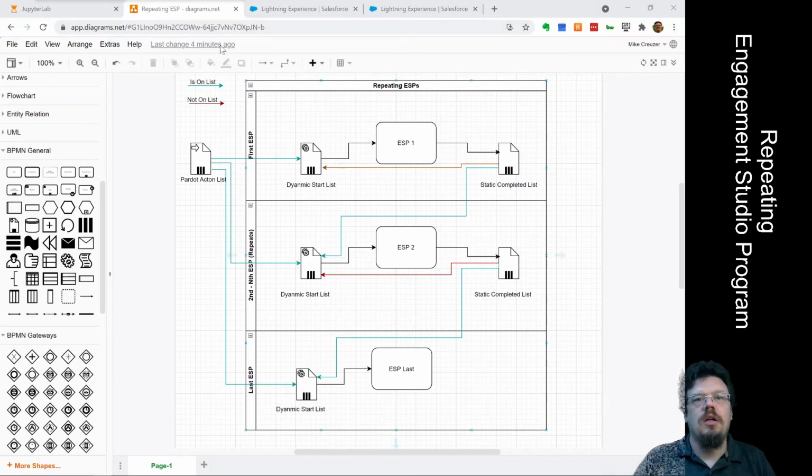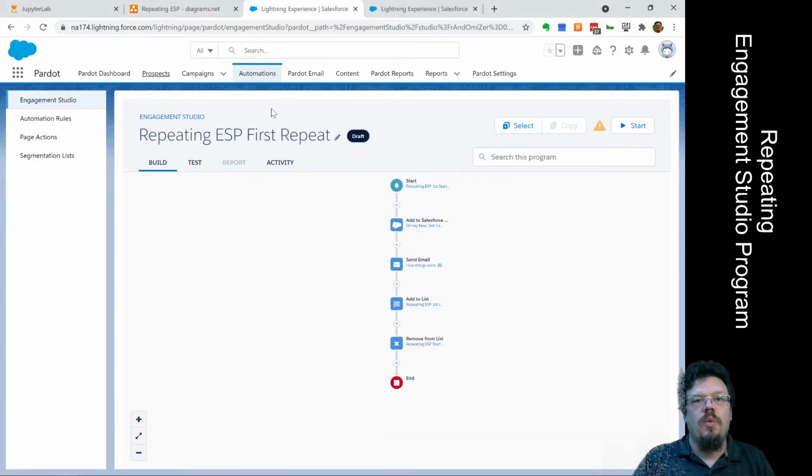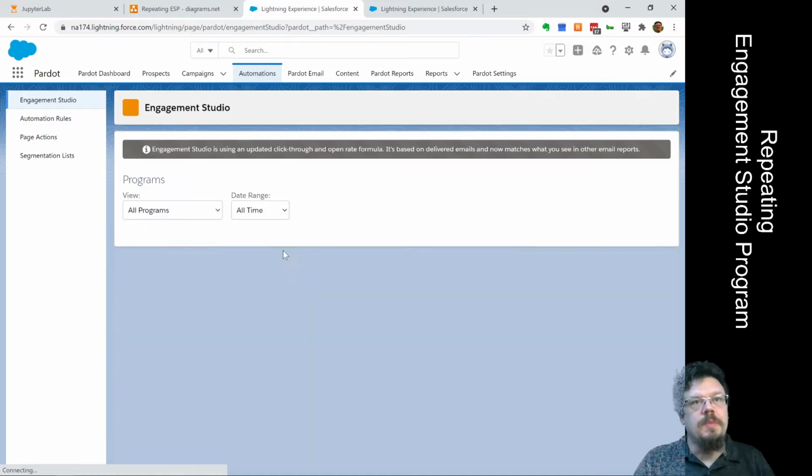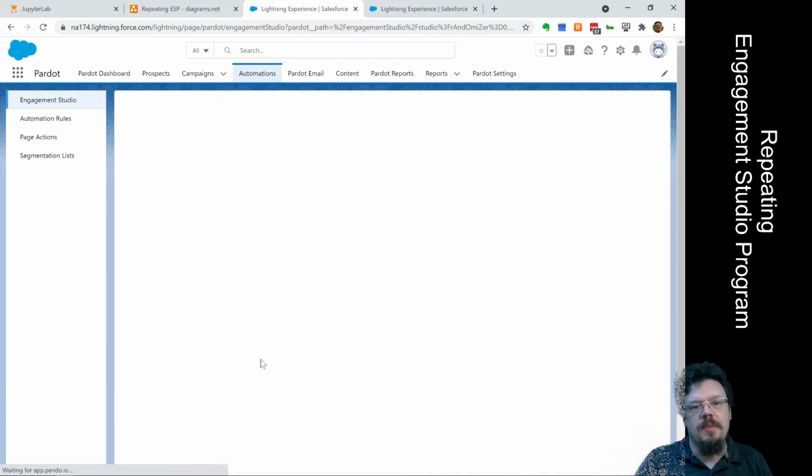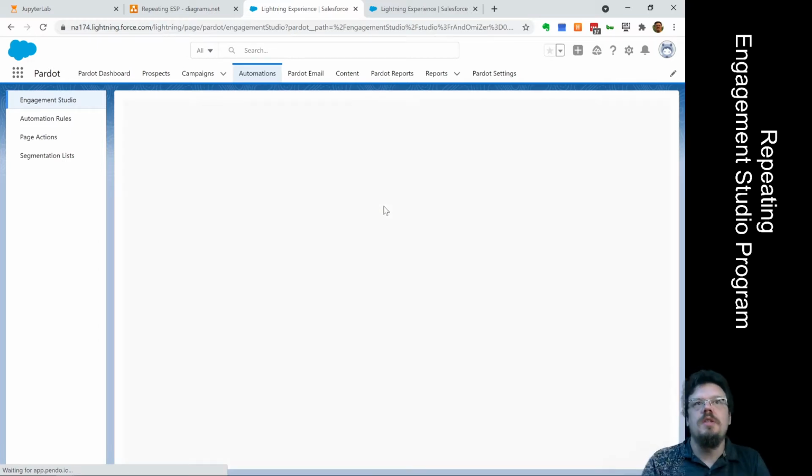What this will look like, I'm going to simplify things, just having an Engagement Studio program that is repeating. Let me pull this example up. This is a technique I call a self-cleaning list.